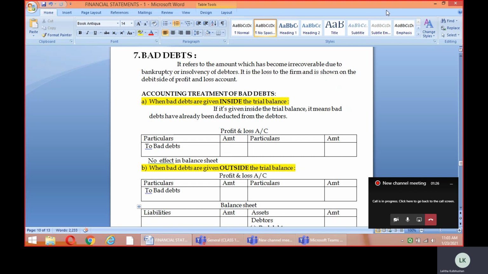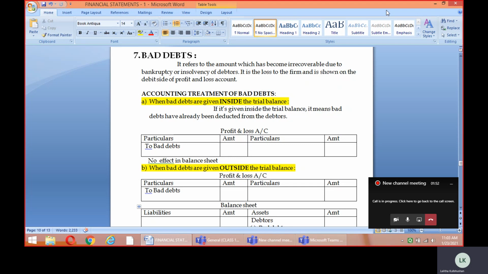statements. Okay, so the first adjustment here is what we call bad debts. So children, this term is not a new term for you. You know what bad debts basically stands for. Bad debts is basically an amount which is irrecoverable. Irrecoverable means when the debtors prove to be bad, or when the debtors are not able to pay us the due amount on time, it becomes bad debts.